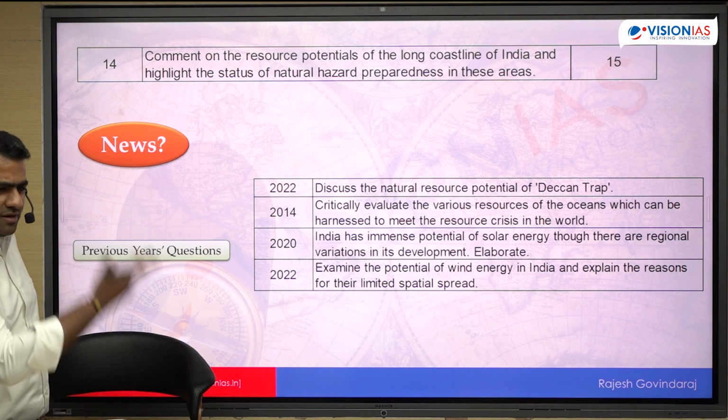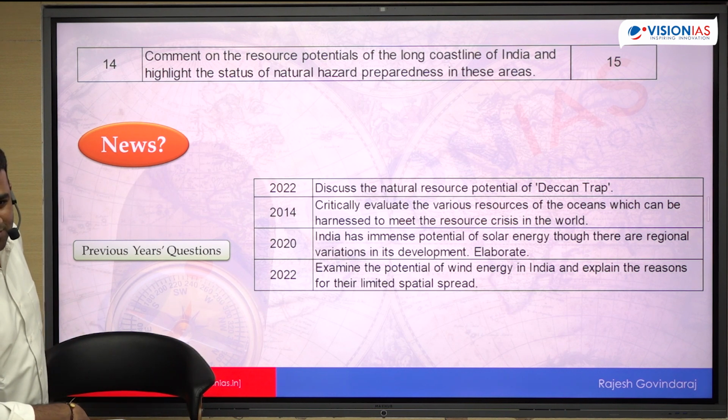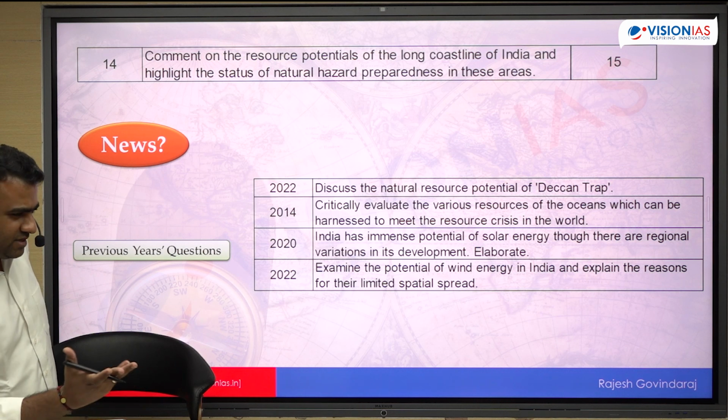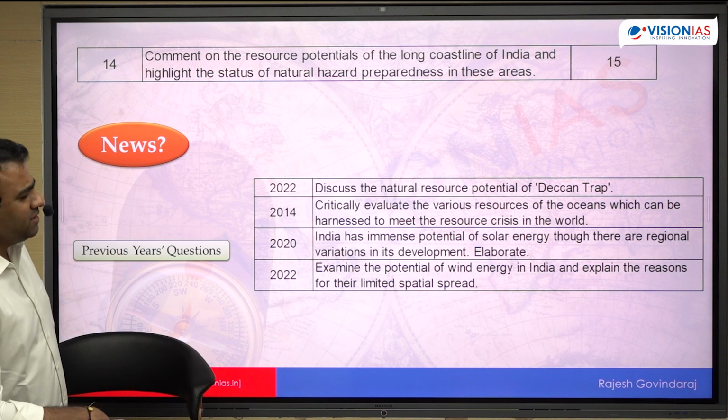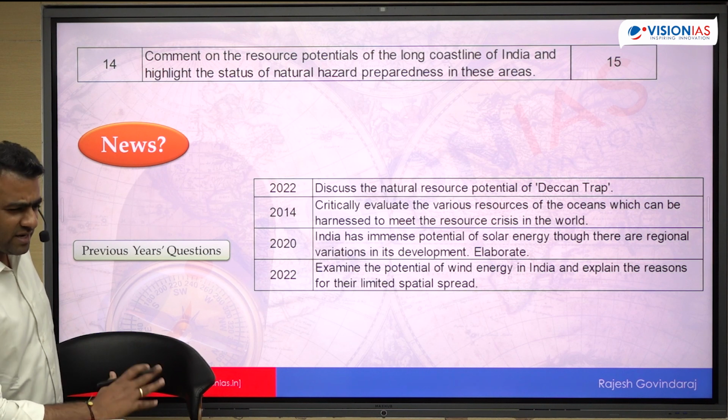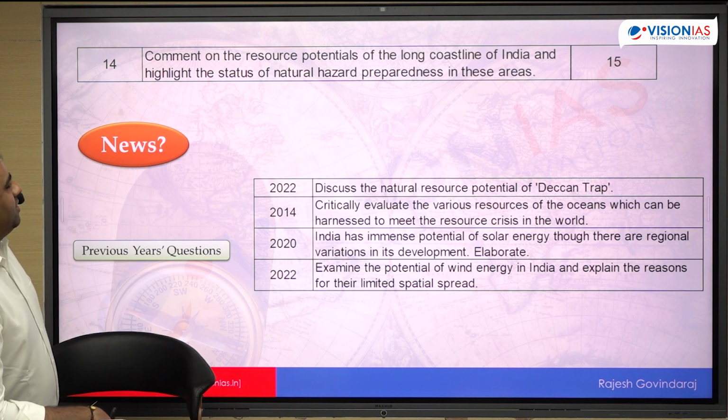Coastline का ही, but coastline related तो बहुत सारा initiative है, बहुत सारा programs है, तो वो सब तो लिख ही सकते हो, including the deep ocean mission. Okay, deep ocean mission का related news भी था, तो बहुत सारा है, but directly तो नहीं है, तो many things are there.